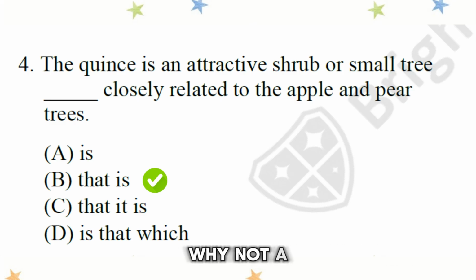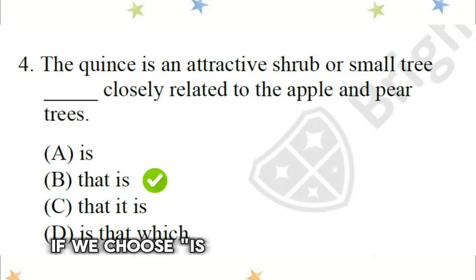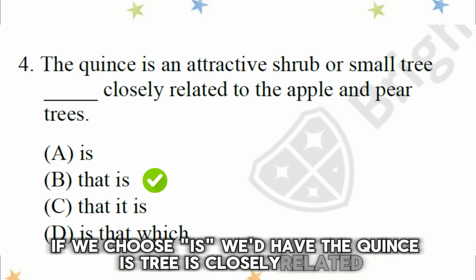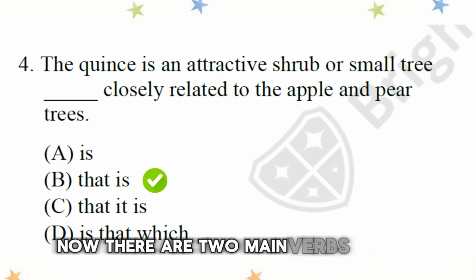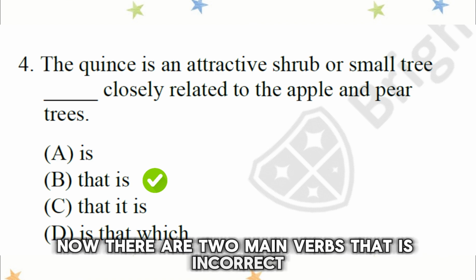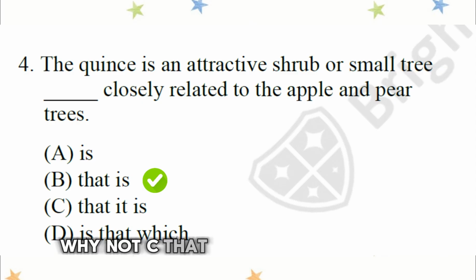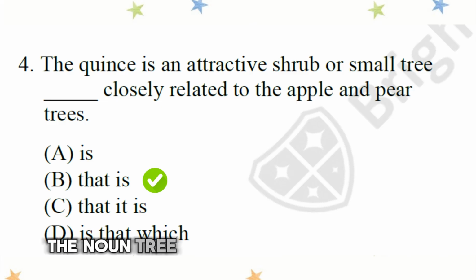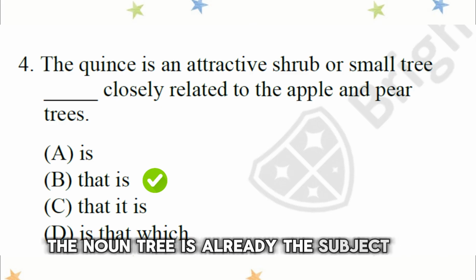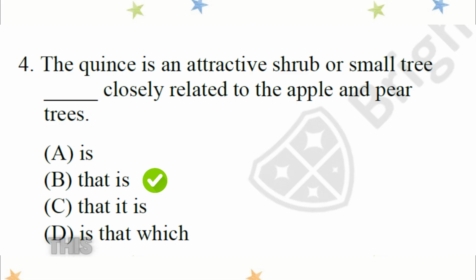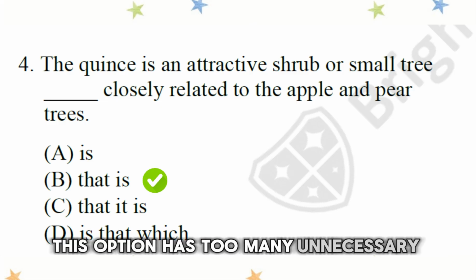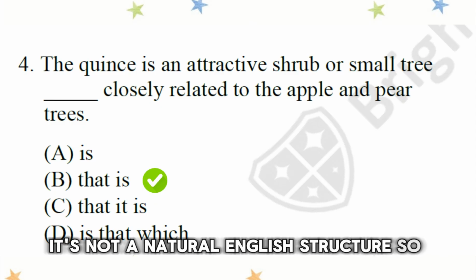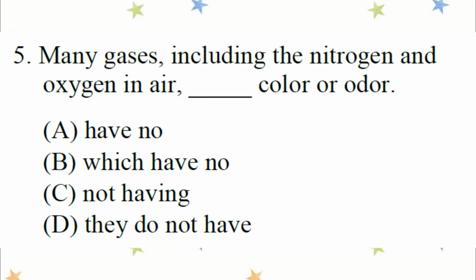Why not A? If we choose is, we'd have the quince is tree is closely related. Now there are two main verbs. That is incorrect. Why not C? That it is has an unnecessary subject. The noun tree is already the subject. And why not D? This option has too many unnecessary words. It's not a natural English structure. So the answer is B.